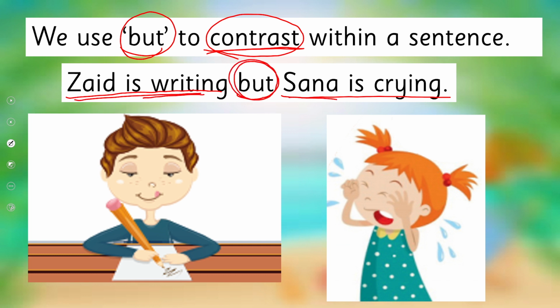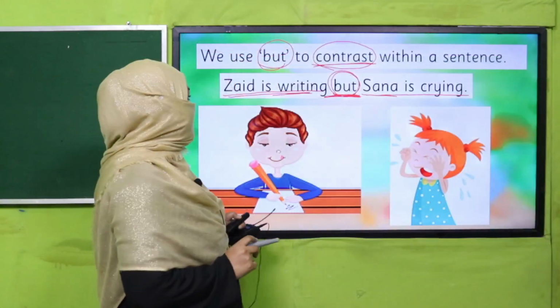Zad is writing, but Sana is crying. She was also supposed to write, but she is crying. That's why, because it's contrast, I have used the conjunction but here, right?